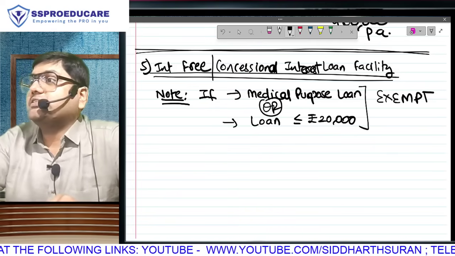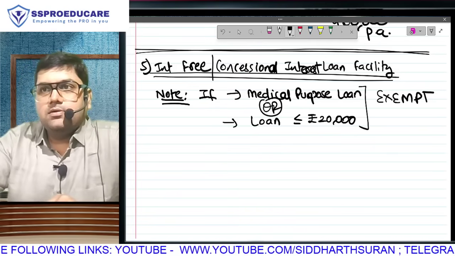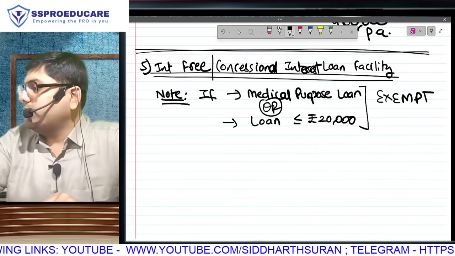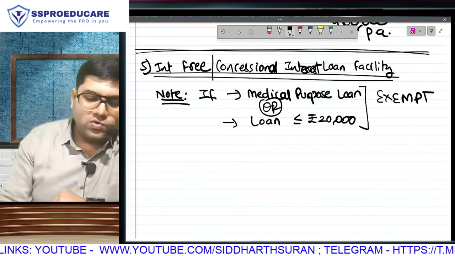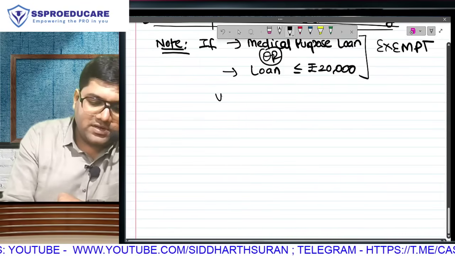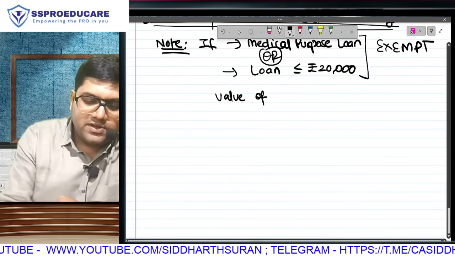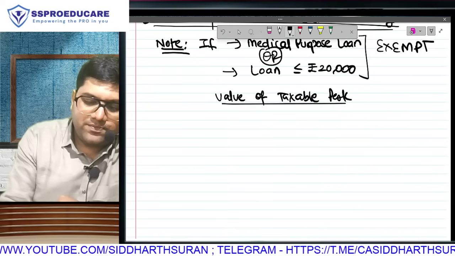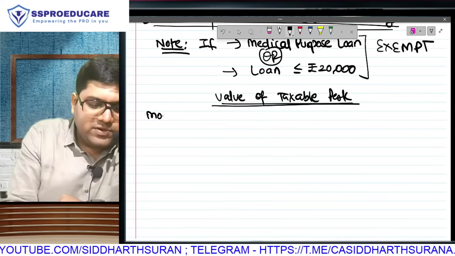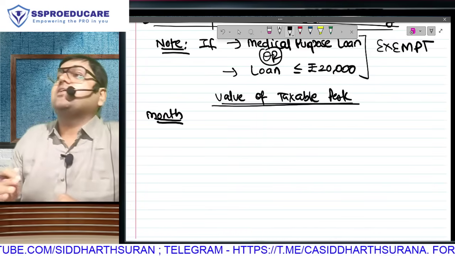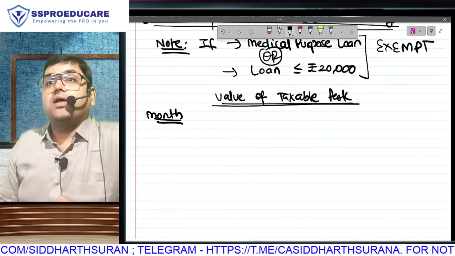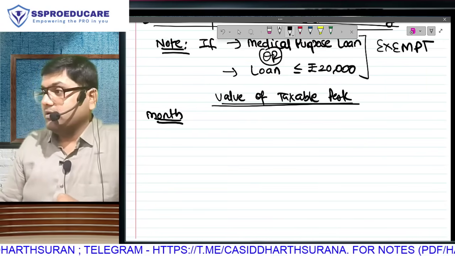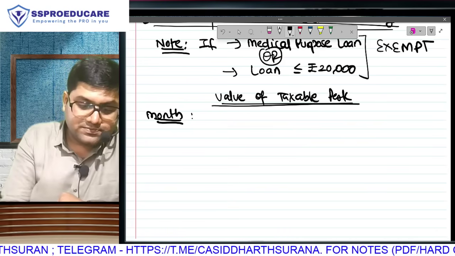So the 5 lakh received is not taxable. The interest on that 5 lakh not charged by the employer is going to be taxable. So what do we have to do when it comes to valuation of taxable perquisite? The value of taxable perquisite is going to be nothing but principal into rate into time. But this valuation we will be doing on a monthly basis. We will be calculating April's perquisite, then May, June, July, August, September, October, November, December, Jan, Feb, March. We will be calculating the perquisite of every month separately. Why, sir? There is some logic in this also.